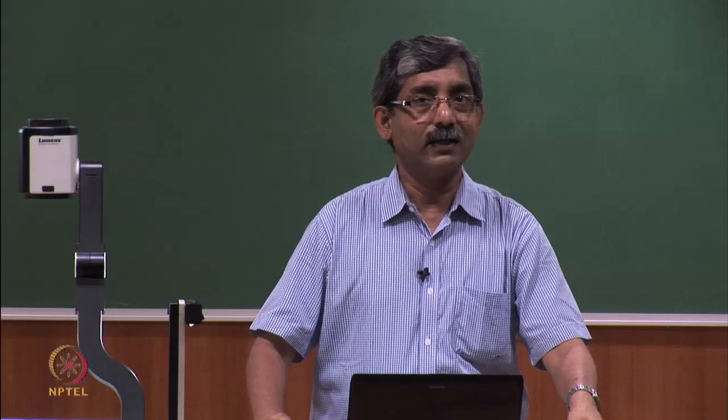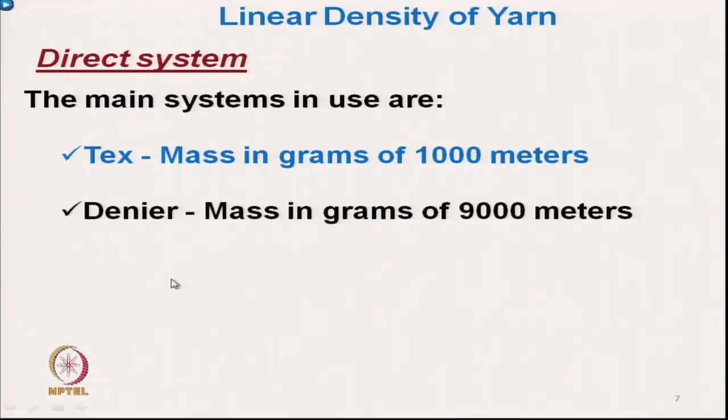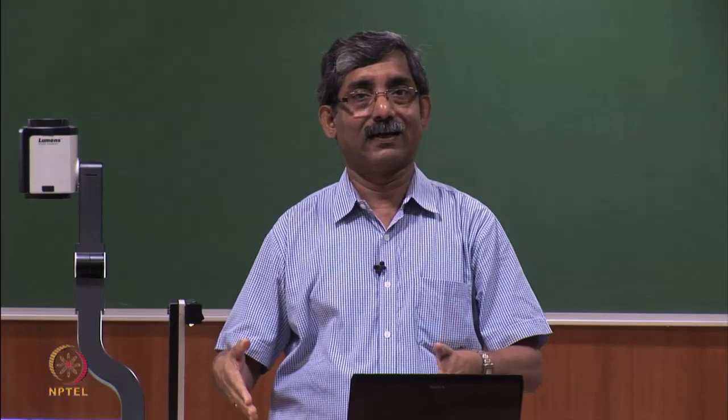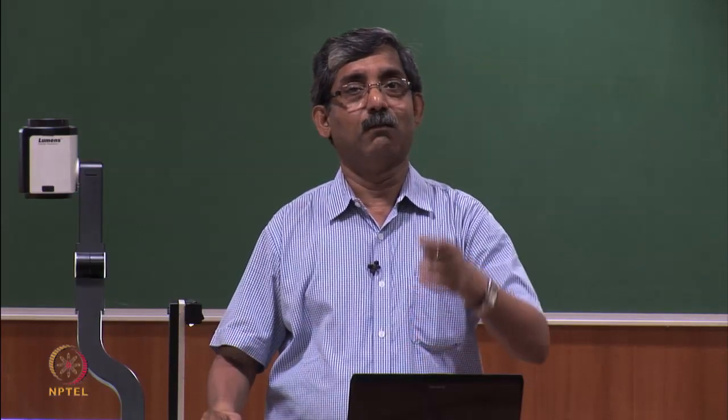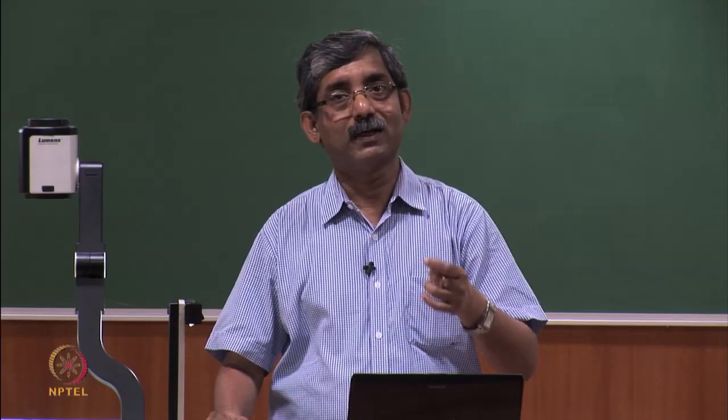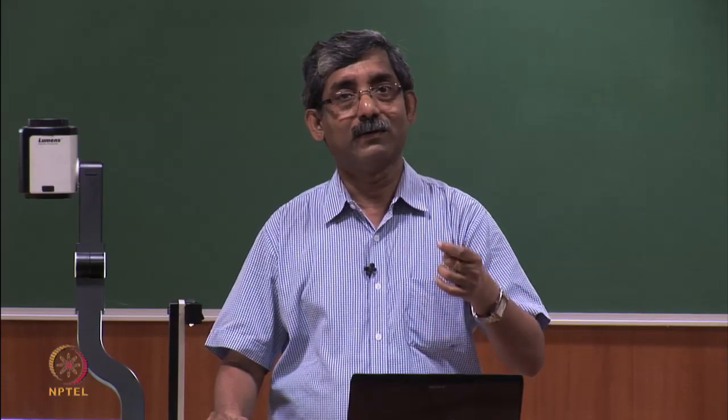Similarly, the denier is again a unit of mass in gram, but the length is 9000 meter, 9 kilometer. So if we take 9 kilometer yarn, and its mass is say 15 gram, it will be 15 denier.